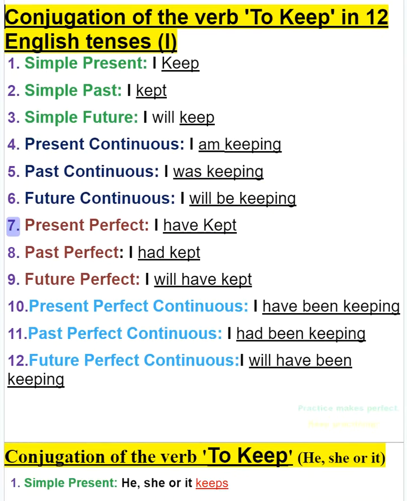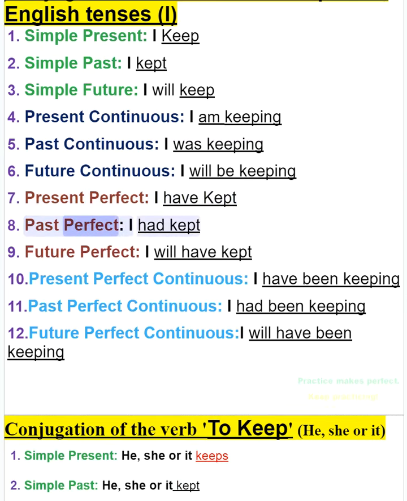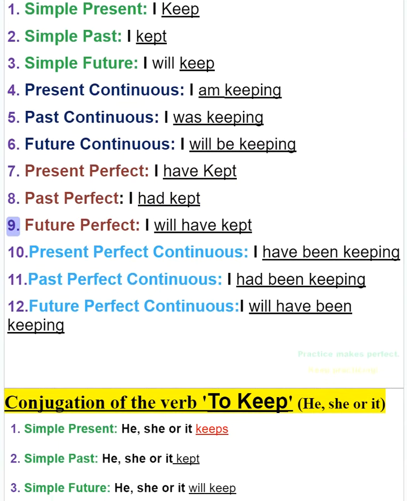7. Present perfect, I have kept. 8. Past perfect, I had kept. 9. Future perfect, I will have kept.